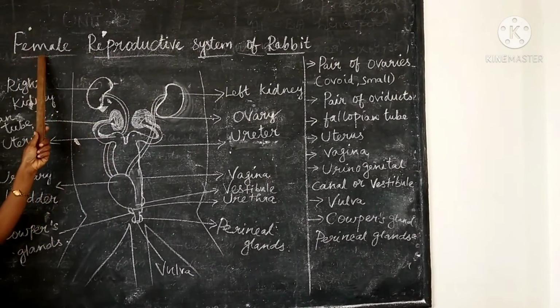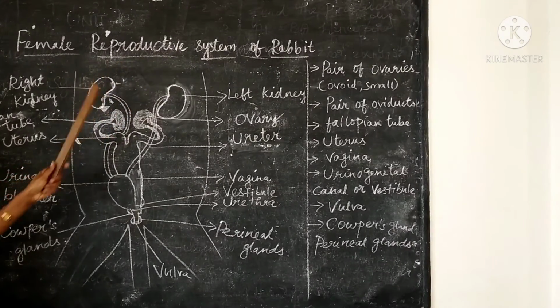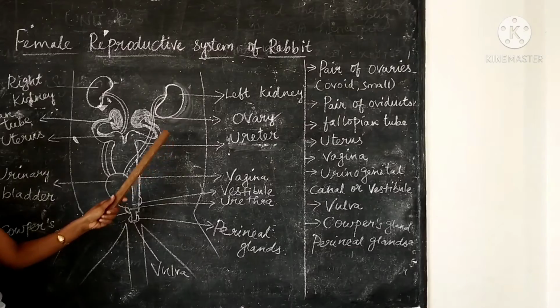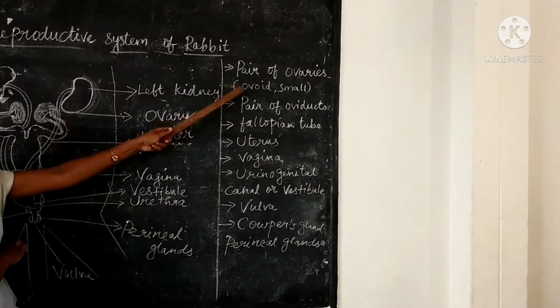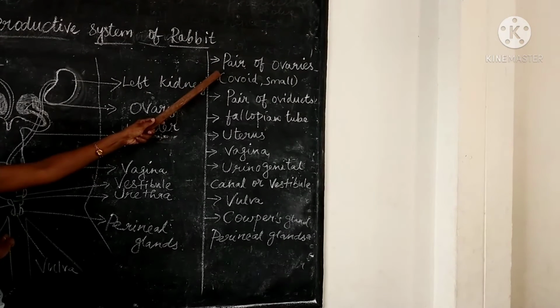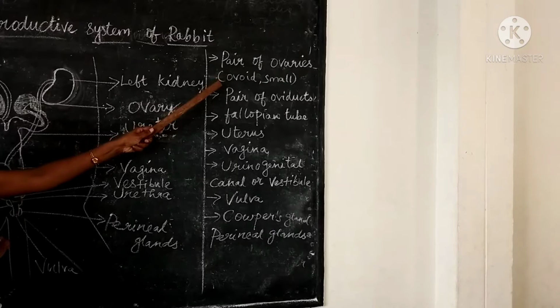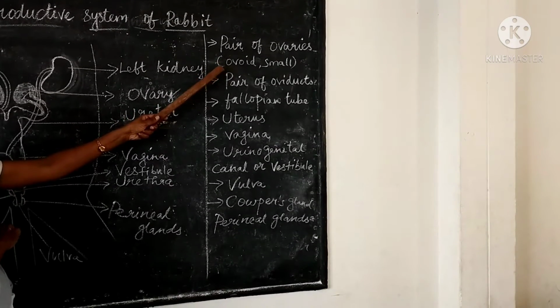Let us see the female reproductive system of rabbit. Look at the diagram. This is the female reproductive system of rabbit. It consists of a pair of ovaries, that is, two ovaries which are small in size and ovoid in shape.